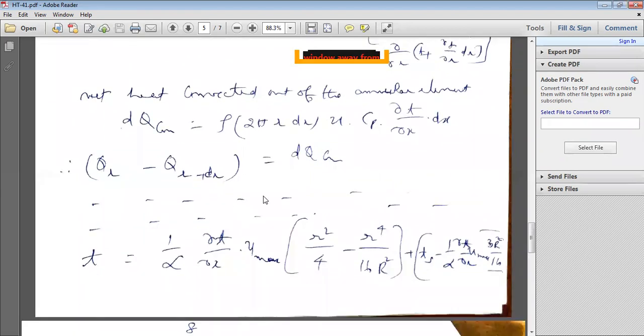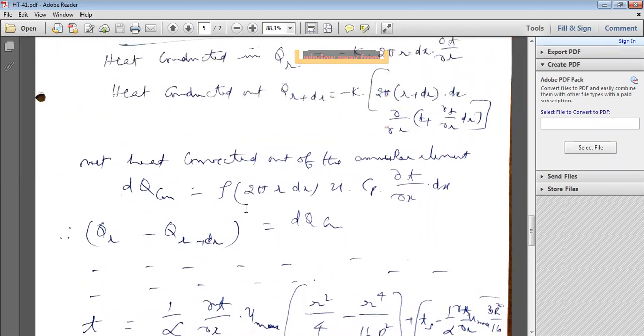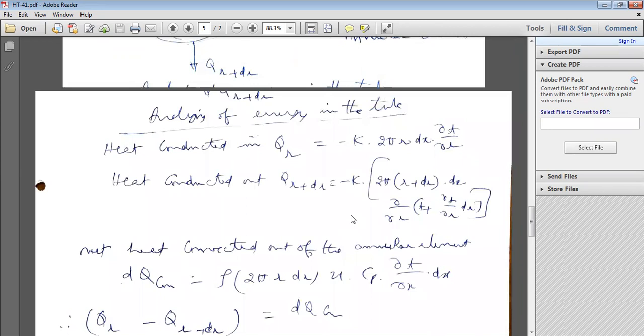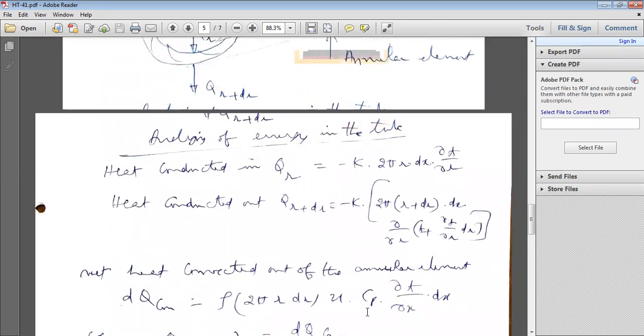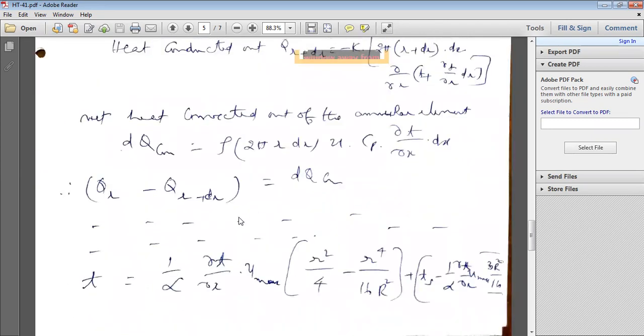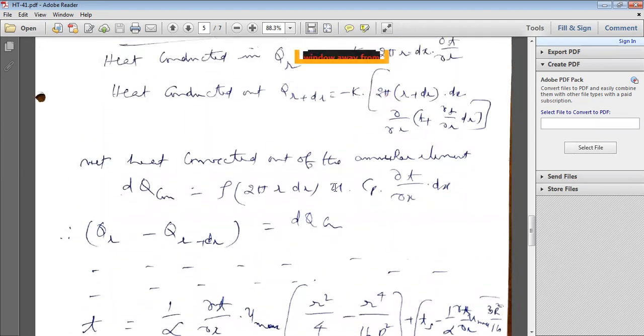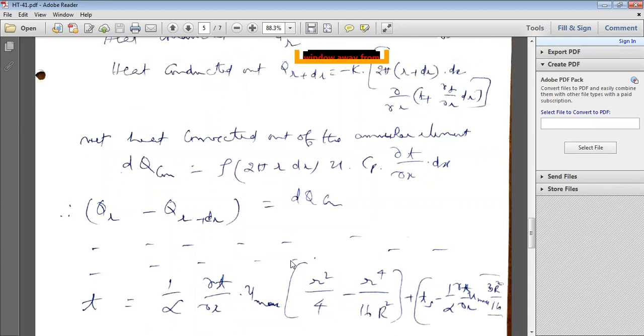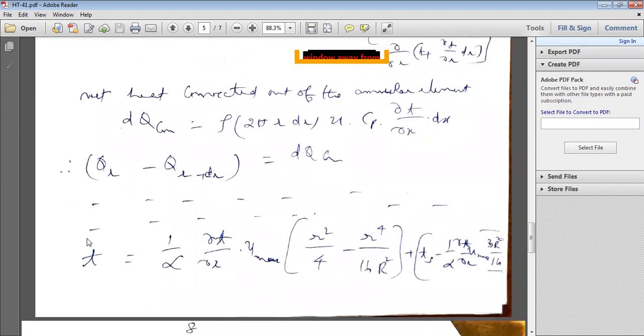So by simplification, with some mathematical steps in between, substituting the value of Qr and the value of Qr plus dr in this equation, and taking the help of the velocity equation in terms of u max, finally you will get the temperature distribution. The temperature distribution inside the flow, small t, is the temperature distribution only.